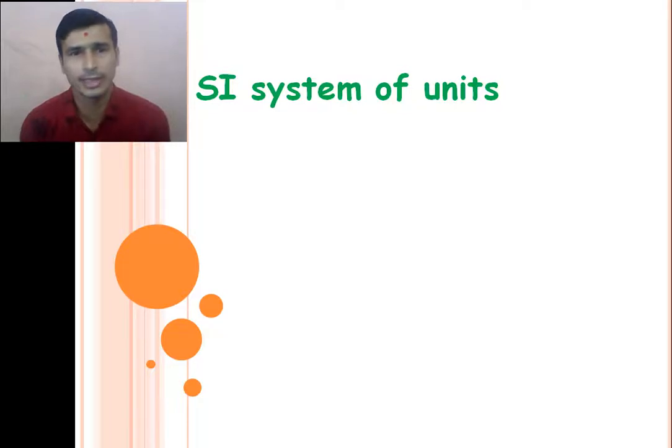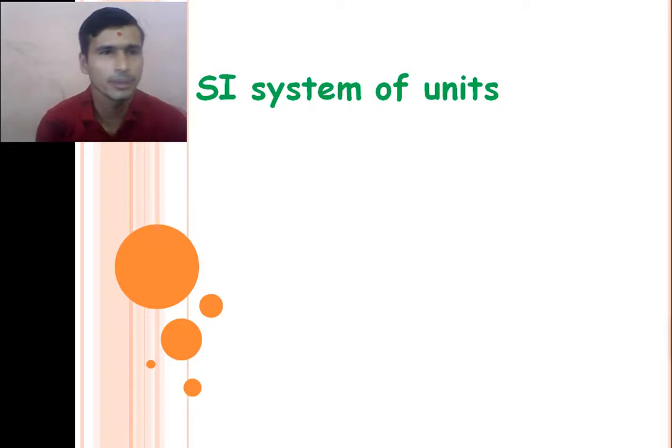In that SI system of units, 7 different physical quantities are considered fundamental physical quantities, and their units are decided. So in the SI system, there are 7 fundamental physical quantities, and their units are decided by the International Bureau of Weights and Measures in Paris.